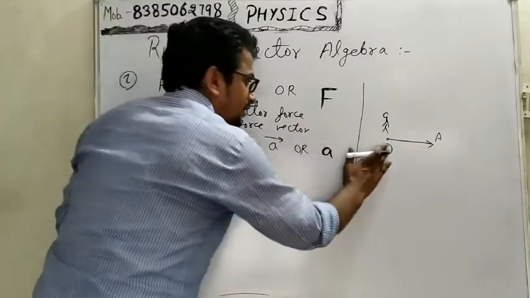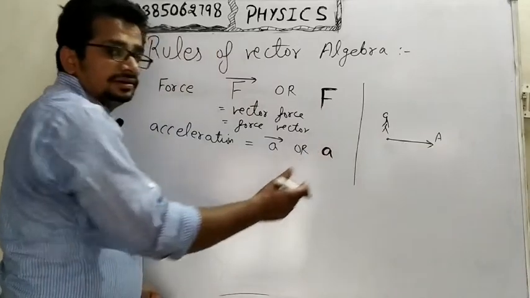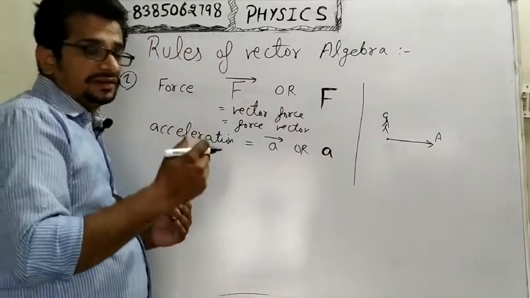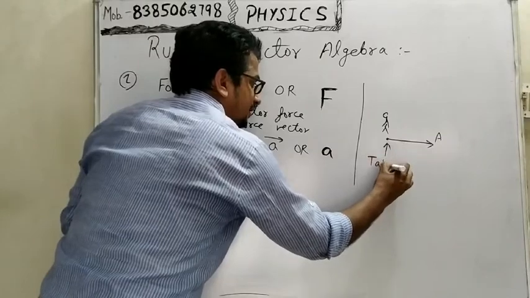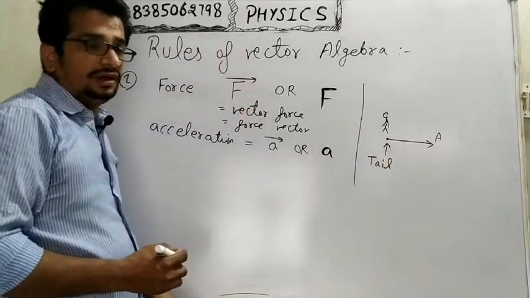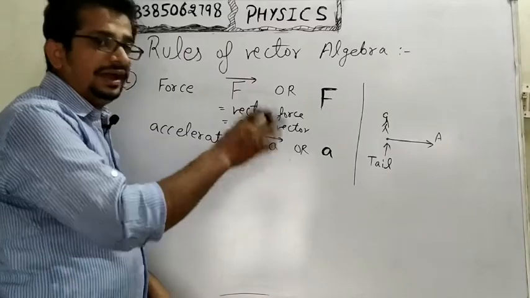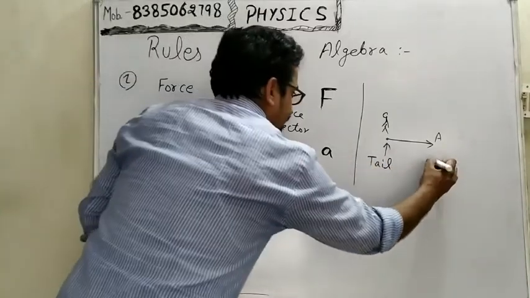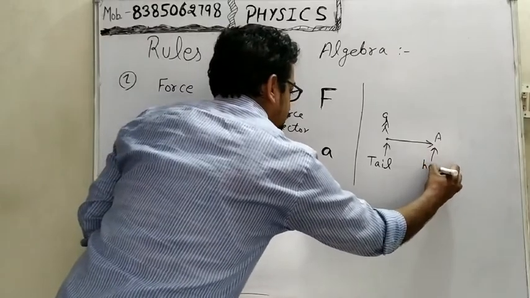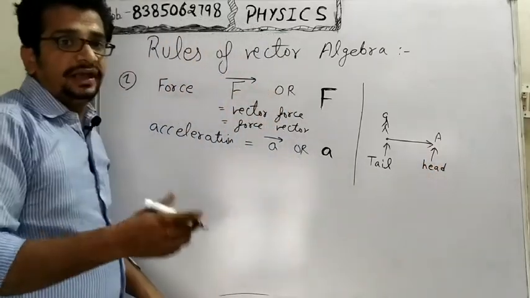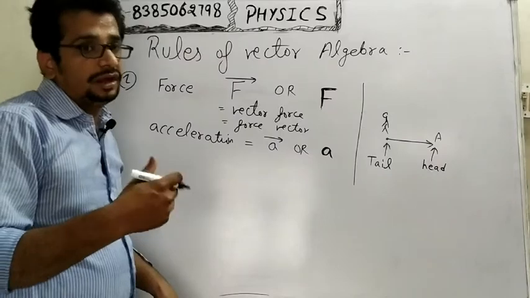Then this arrow will represent the graphical representation of the vector, where this point is known as the tail of the vector, the tail of the arrow. And this point A will show the head of the arrow or head of the vector.